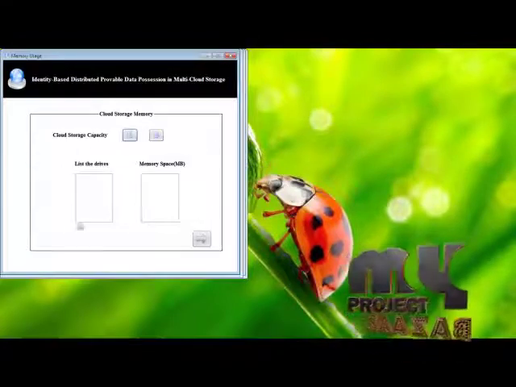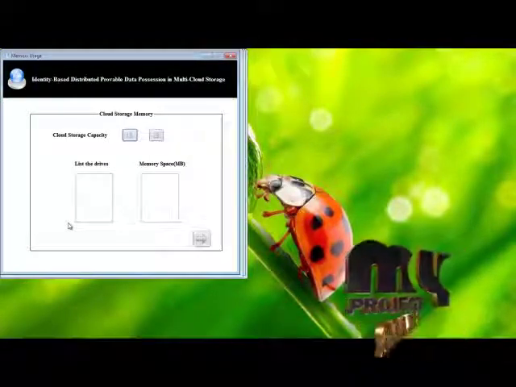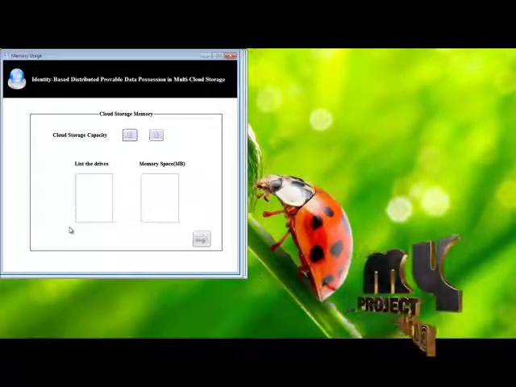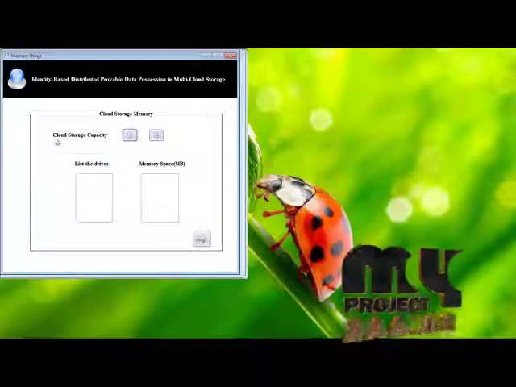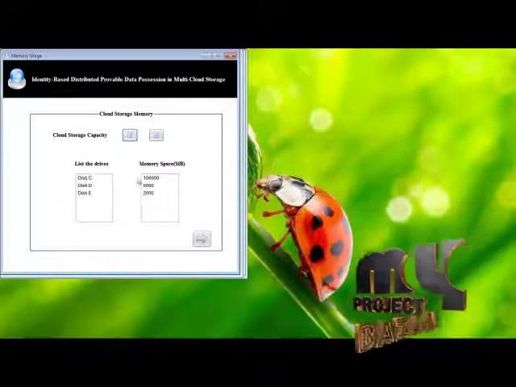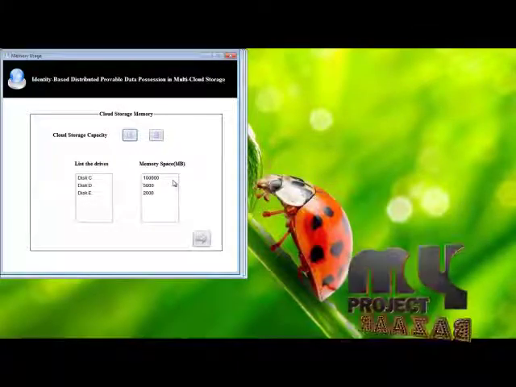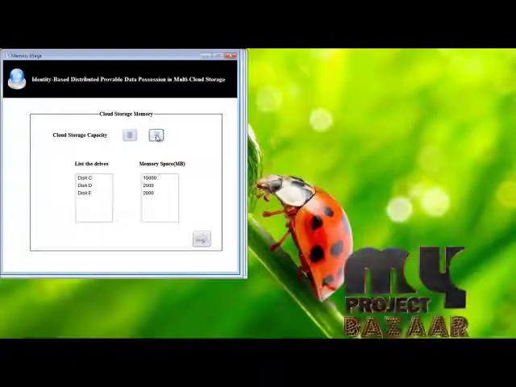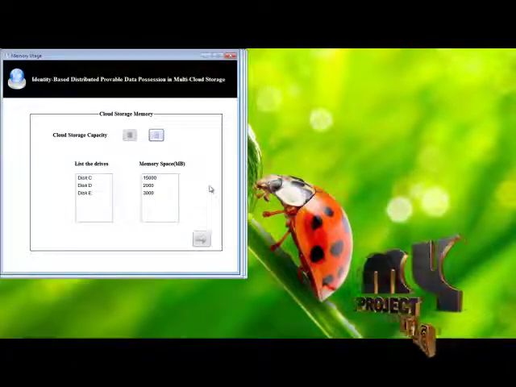Then here it shows the capacity of the cloud, how much memory is there, where our data is stored in the cloud. So it shows the cloud storage capacity. In the disk you can see this much space is available. In cloud server 2 this much data can be stored.